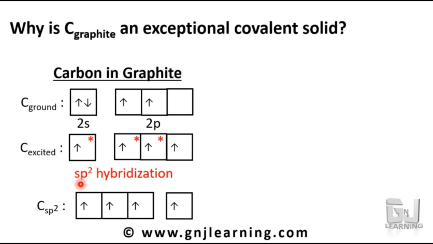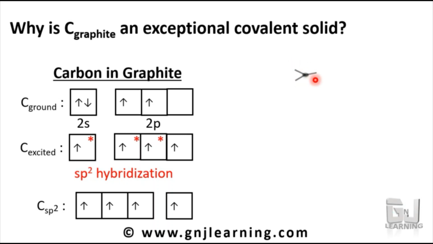We have hybridization, that is sp2, that means 1s and 2p, whereas one remaining p will remain left outside as p itself with 1 electron. All these 3 sp2 hybrid orbitals will bond with other 3 carbon atoms. Let's see. We have one carbon atom with 3 sp2 orbitals. Since there are only 3 orbitals, the shape will be trigonal planar. That means a trigonal shape in a plane.